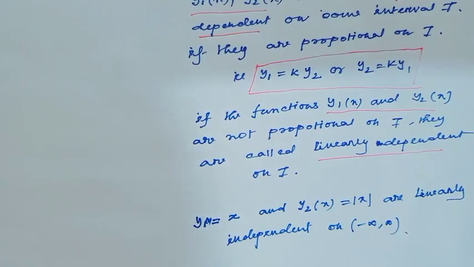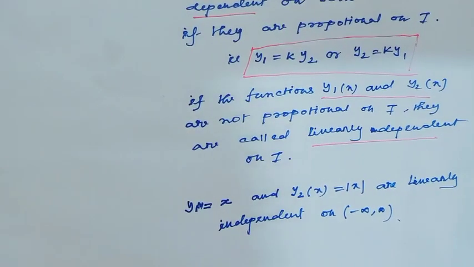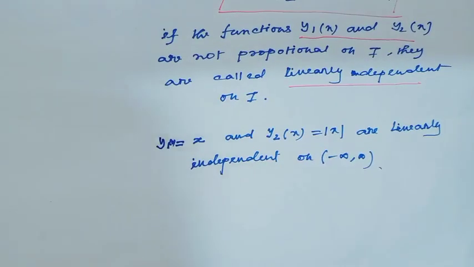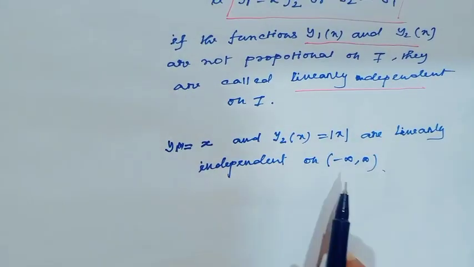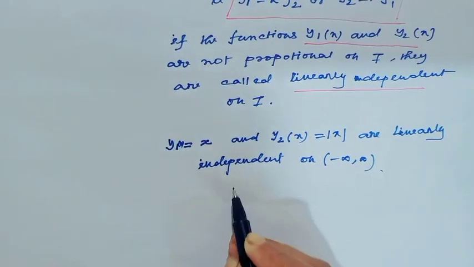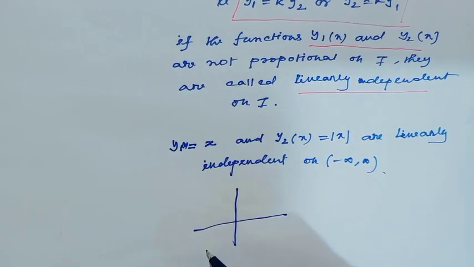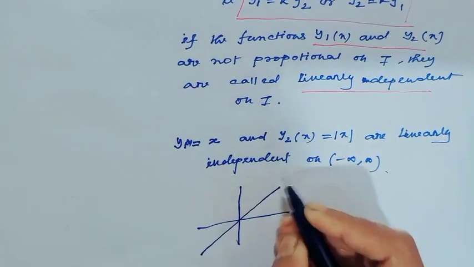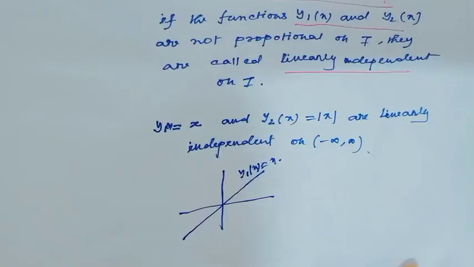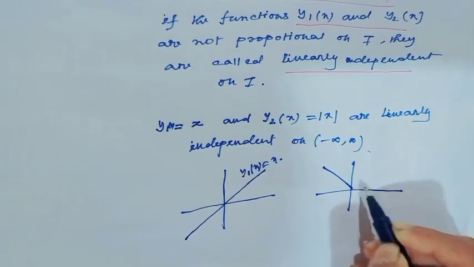For example, if we consider y1(x) equal to x and y2(x) equal to mod x, then obviously these two functions are linearly independent on the interval minus infinity to infinity. Let's see the picture. y1(x) equals x, and y2(x) equals mod x.